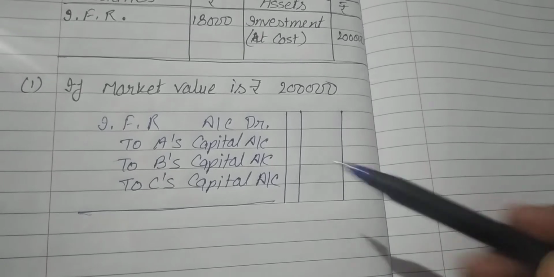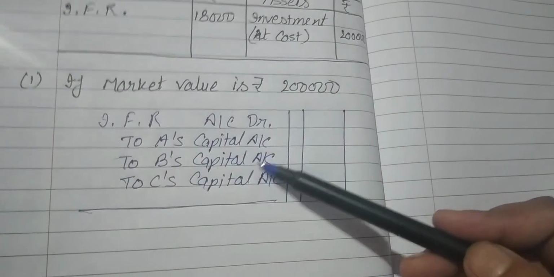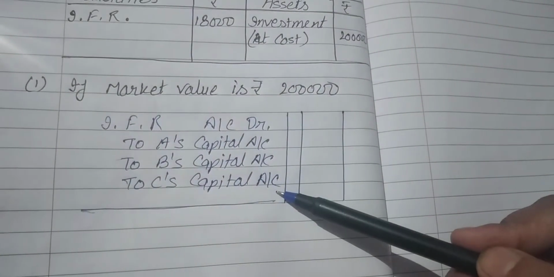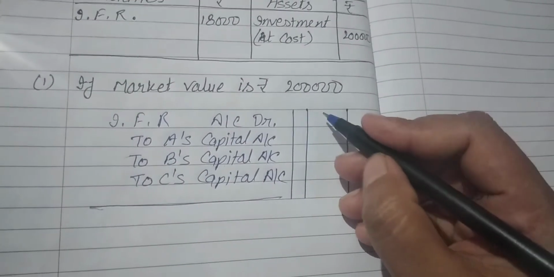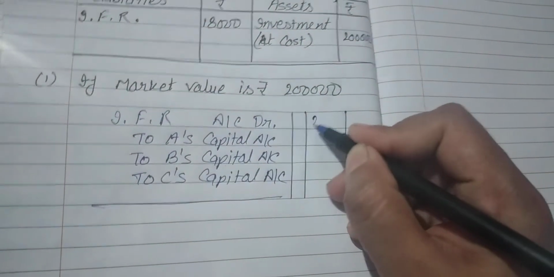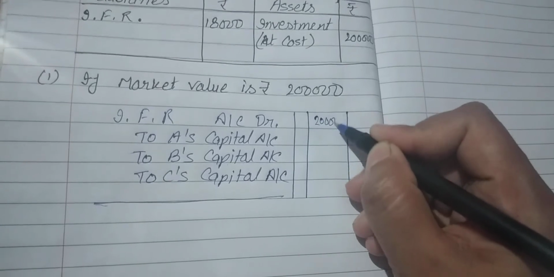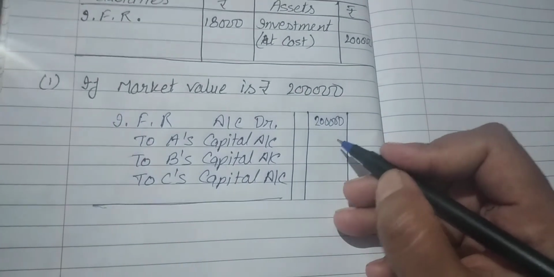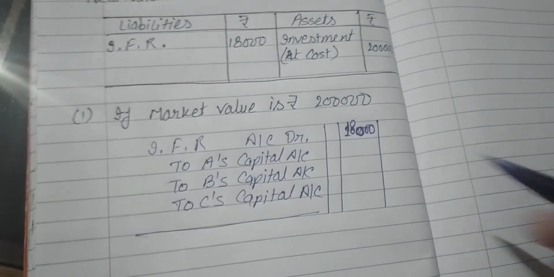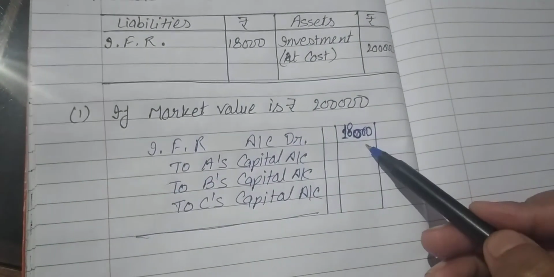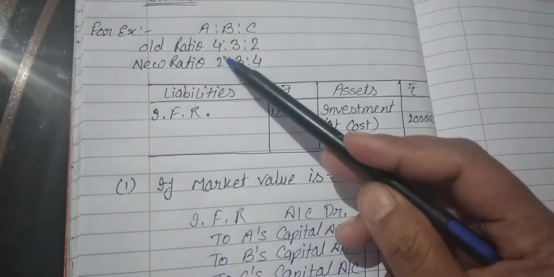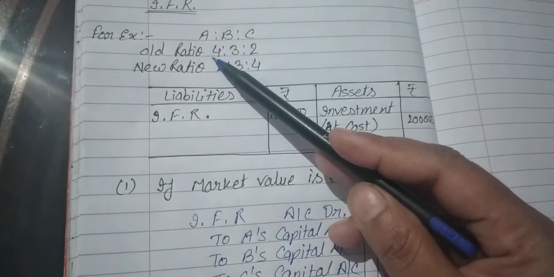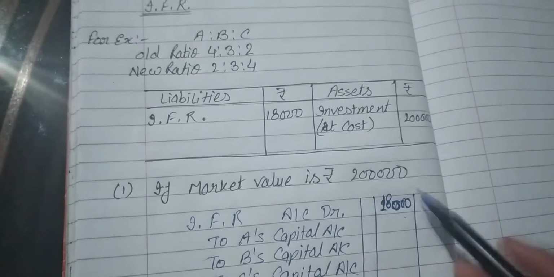So the entry will be IFR account debit to A's capital, B's capital, C's capital account. IFR is rupees 18,000 and it will be distributed to old partners in the old ratio, that is 4:3:2.